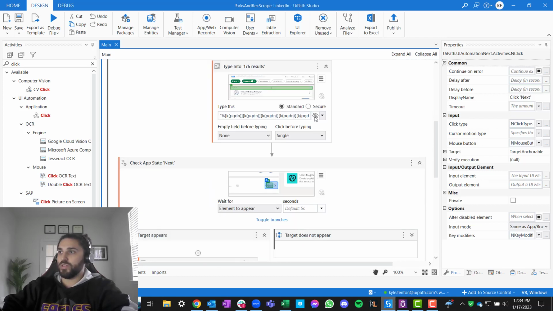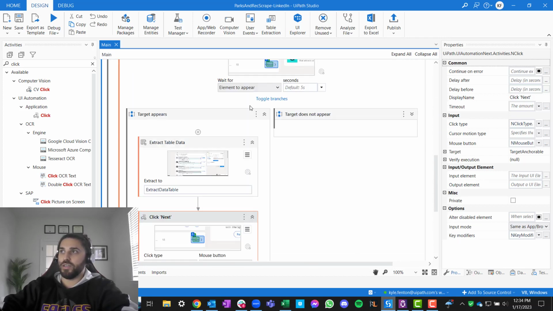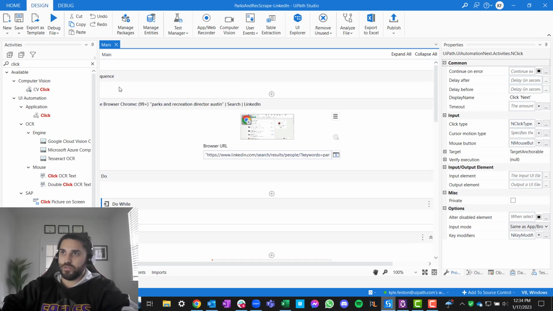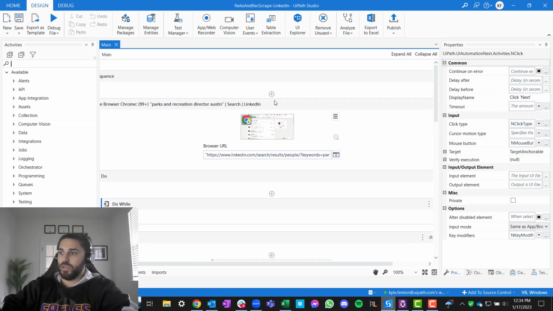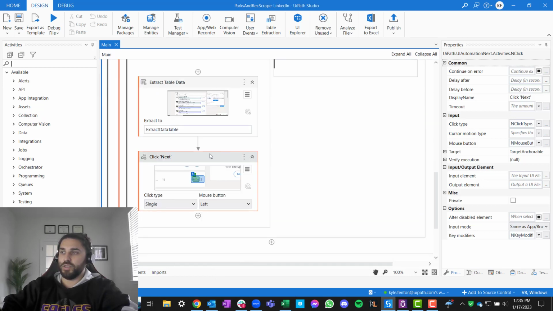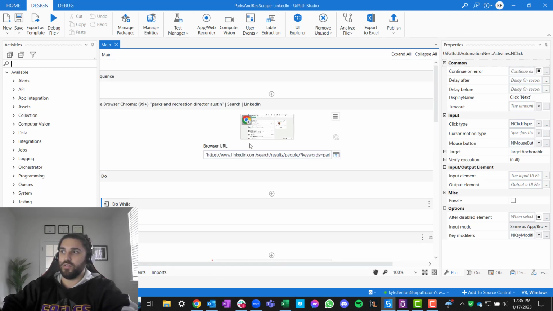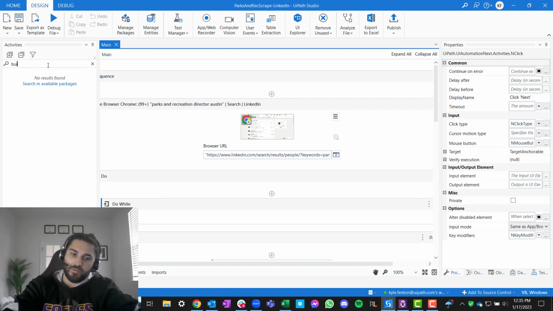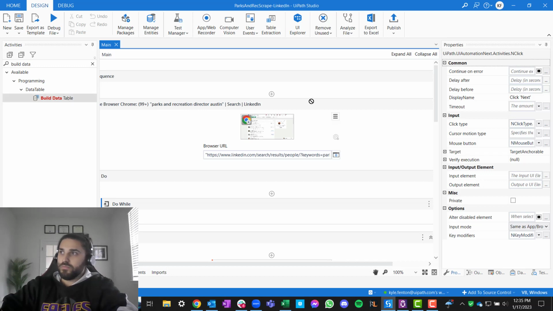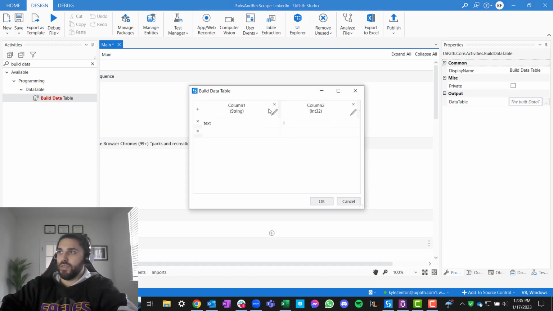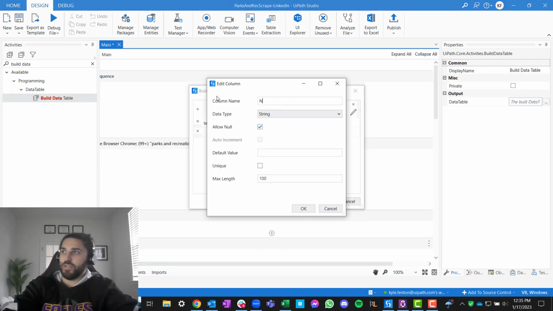So we know, type into here, check app state, extract data table. Now, how do we get the results, all right? What we need to do first is extract data table, and then we have to write this to another data table. So let's use the build data table activity. All right. And then let's just rename some stuff just for cleanliness.